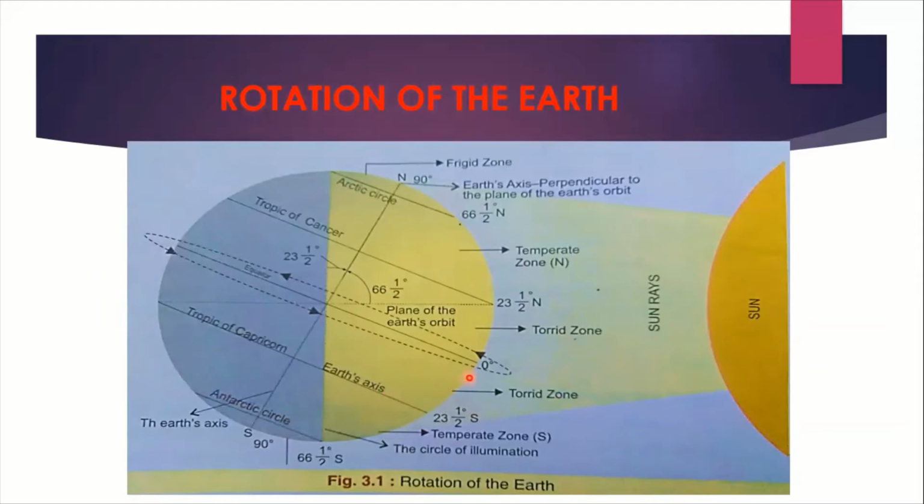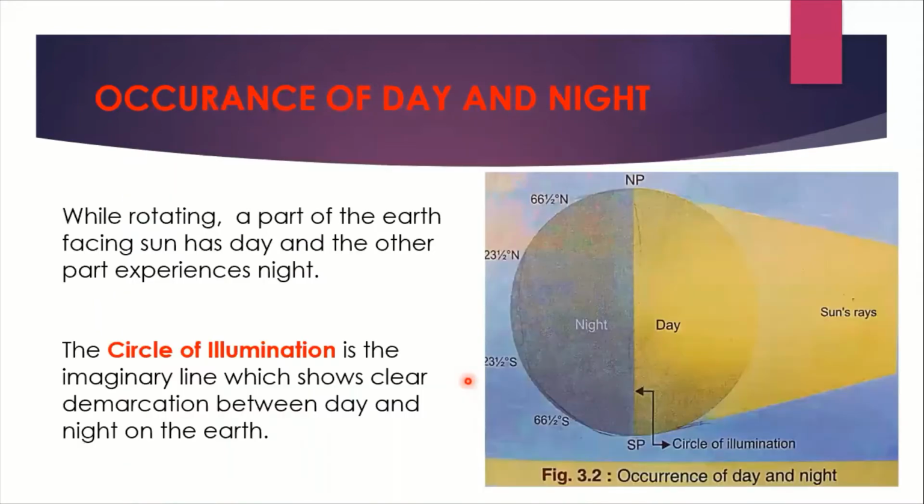Okay, now we can go to the next part and see how day and night occur. Clearly we can see here the sun rays falling. These areas are getting vertical sun rays. That means the sun rays fall vertically on this part, and that is why these areas will be very hot. Okay, and the sun rays coming to this side have to travel a long distance.